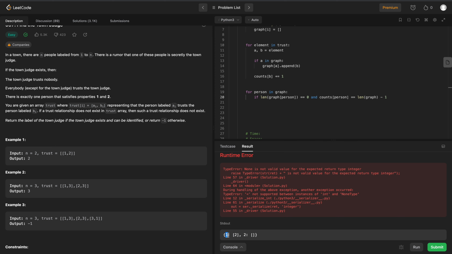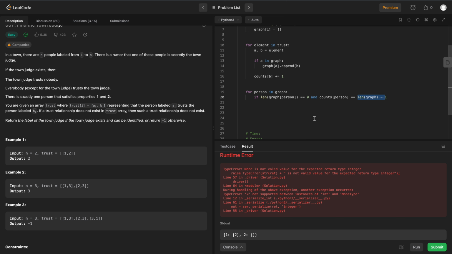We have 2 keys. Now, if we're at person 2, for example, we would index into our counts dictionary, and we would see that this value is equal to 1, and that is indeed equal to the length of our graph, which is 2 minus 1, which is 1.